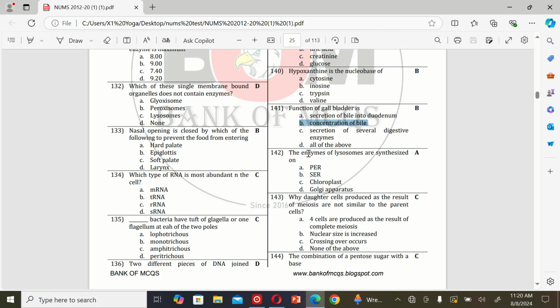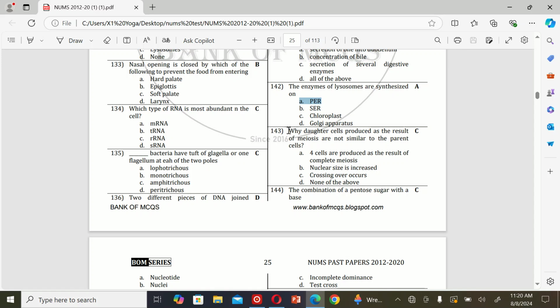The next MCQ is: the enzymes of lysosome are synthesized on A. RER, B. SER, C. Chloroplast, and D. Golgi apparatus. So the correct option is A.